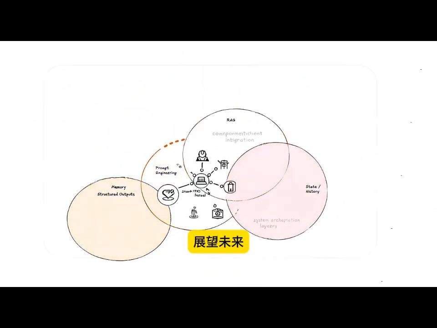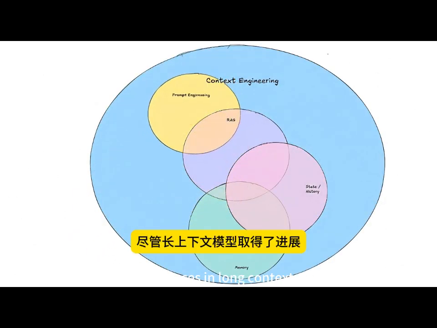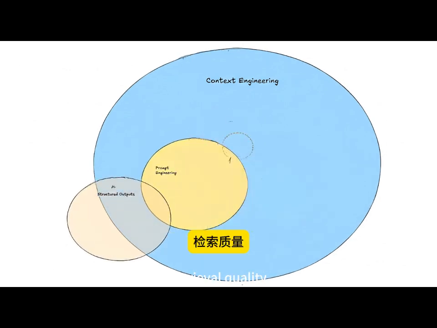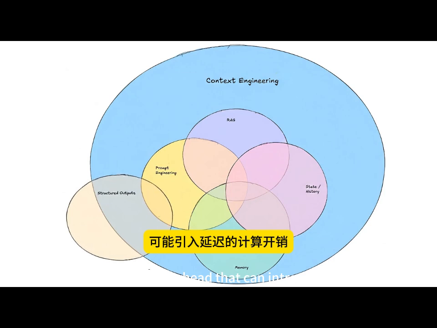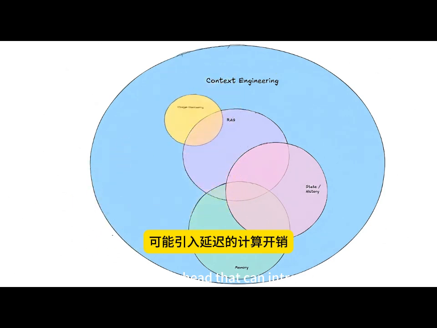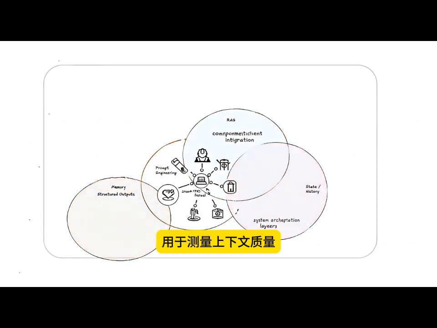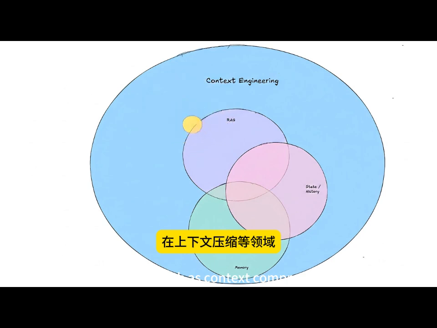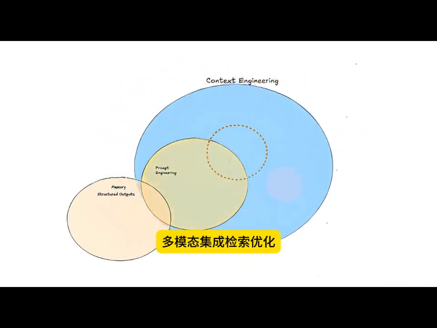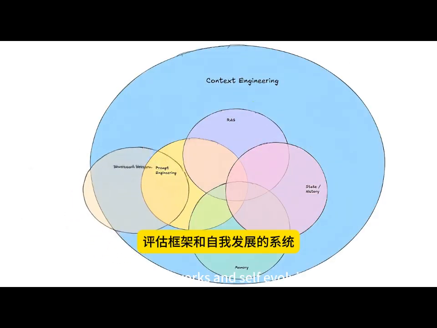Looking toward the future, current limitations include context window constraints despite advances in long context models, retrieval quality challenges with nuanced understanding of query intent, computational overhead that can introduce latency, and the lack of standardized evaluation metrics for measuring context quality. Research opportunities abound in areas such as context compression, multimodal integration, retrieval optimization, memory systems, evaluation frameworks, and self-evolving systems.